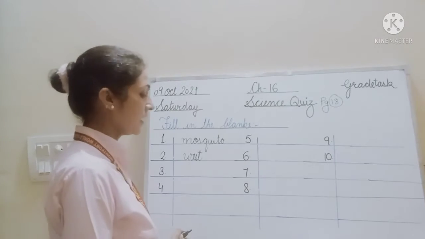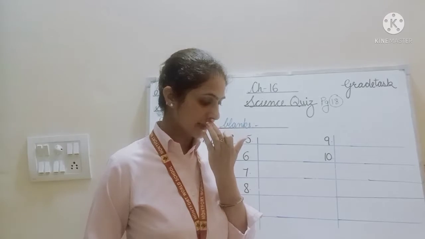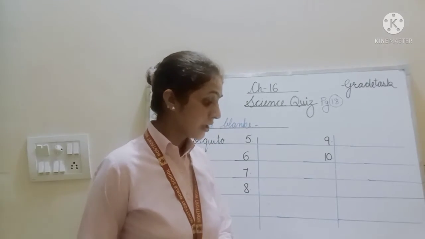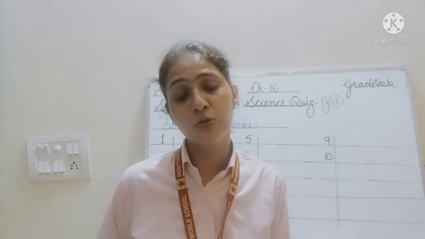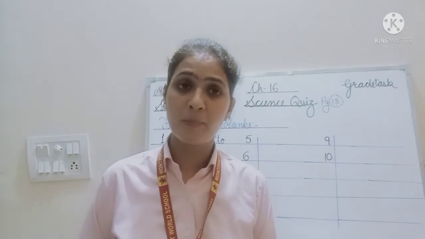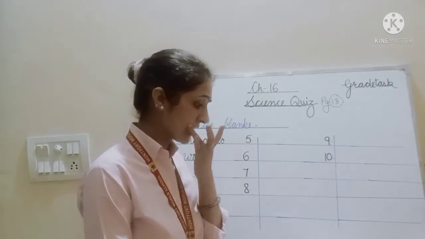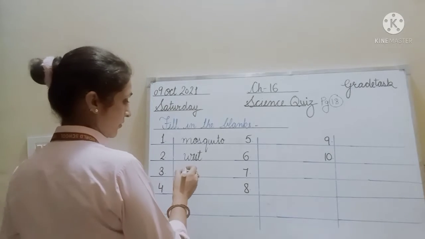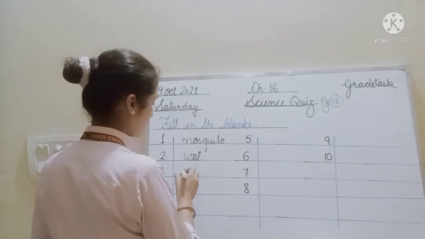Third is: dash, liquid and gas are the three states of matter. States of matter you have learned in science. Three states of matter: liquid, solid and gas. Here liquid and gas are given, so we will write solid. Solid, liquid and gas are the three states of matter. So the answer will be solid.